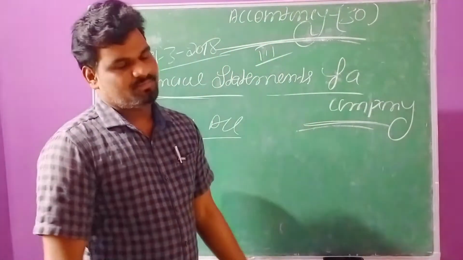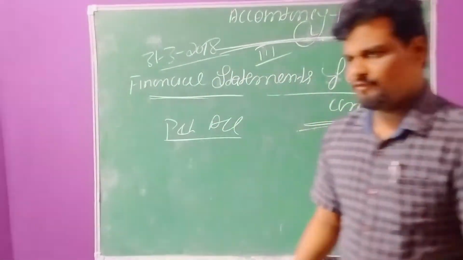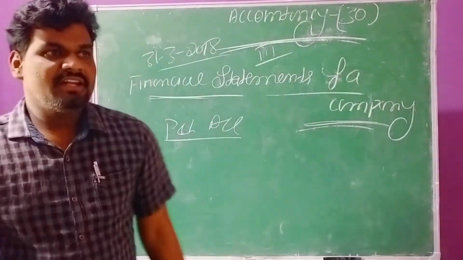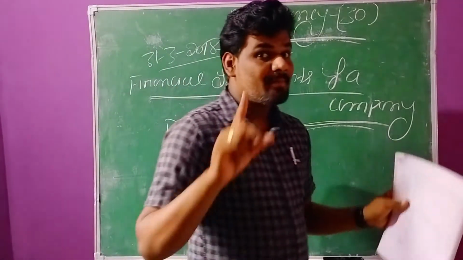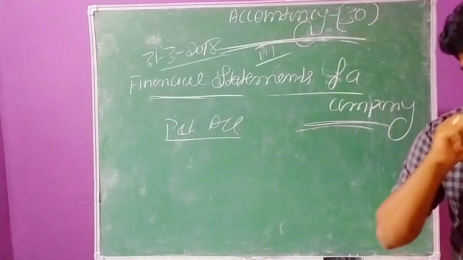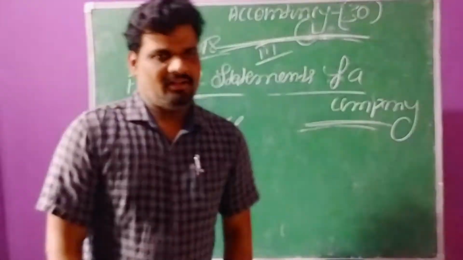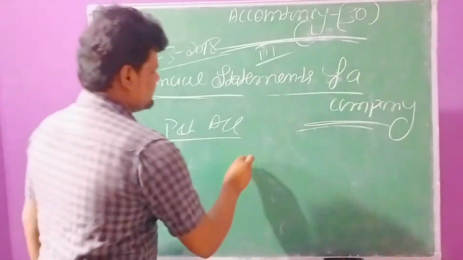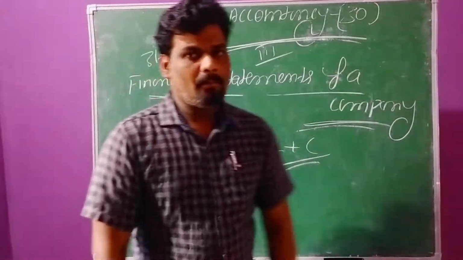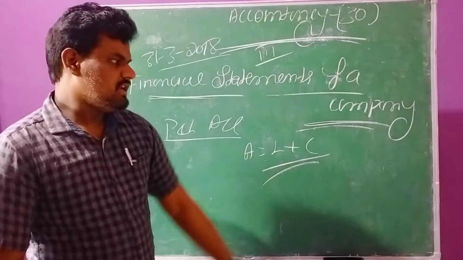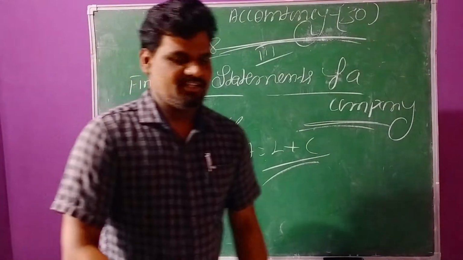Second one, furniture, rupees 20,000. This is also a fixed asset, so no need to record it in this account. The furniture will be recorded in the balance sheet only. Next one, share capital. No need to record, because share capital is related to capital. There is an equation: assets equal liabilities plus capital. This formula is applicable at the time of preparing the balance sheet, so share capital is recorded on the liability side of the balance sheet.